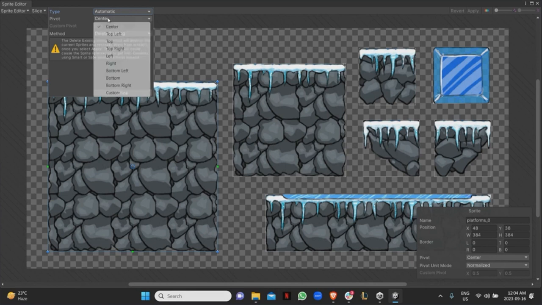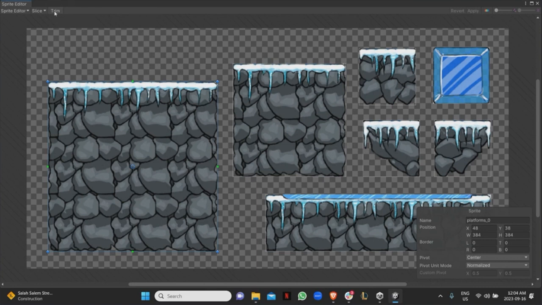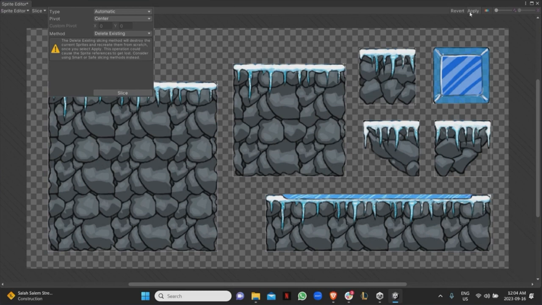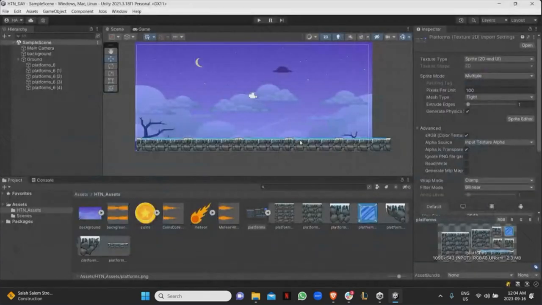The pivot is whatever you want it to be. For me, I just want it to be the center, meaning I want the center of the object to be the pivot. If I move the object to position 0, 0, 0, then the center of the object is going to be placed at 0, 0, 0, right? If I make the pivot top left or top right, then if I do 0, 0, 0, the top left of the object is going to be at this position, right? And then once this is done, just click slice, and it's going to slice it for you. Click apply, or if you don't like the way it's sliced, you can press revert and then do it yourself. So feel free to play around with this as well. Sounds good? Okay, any other questions?